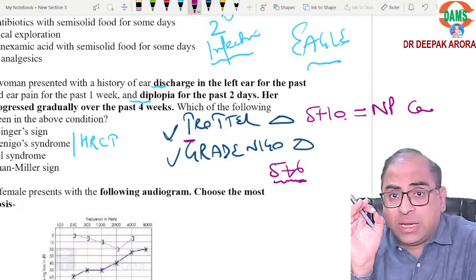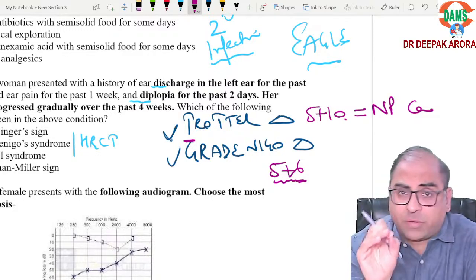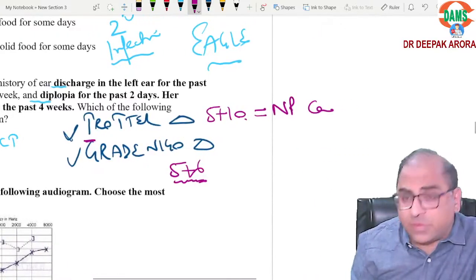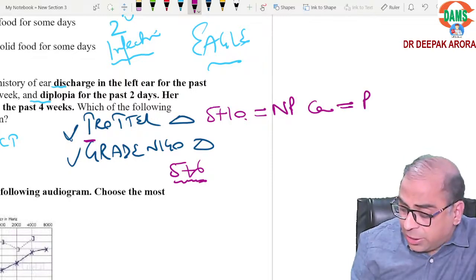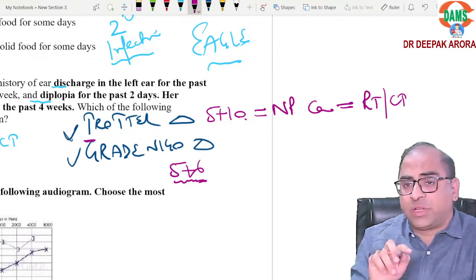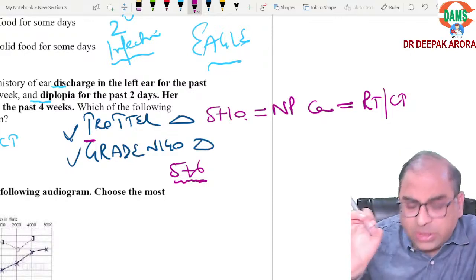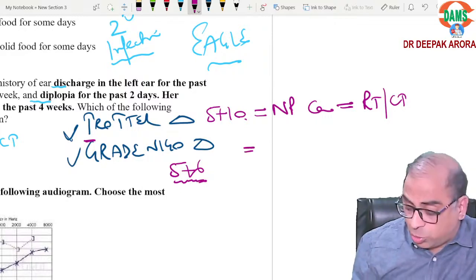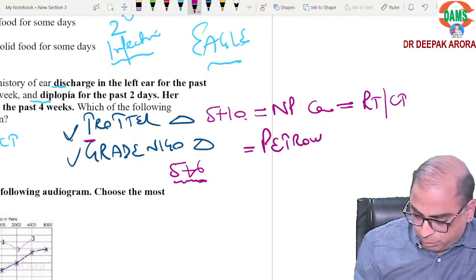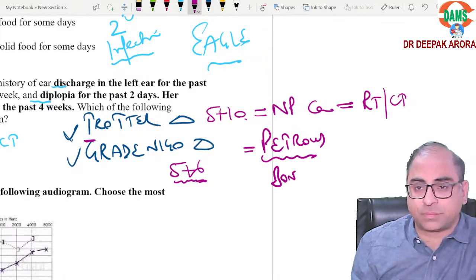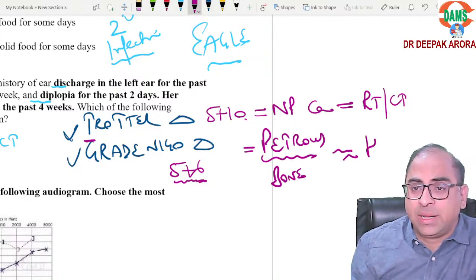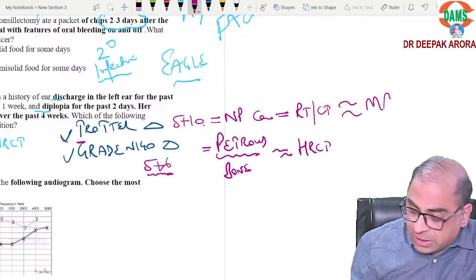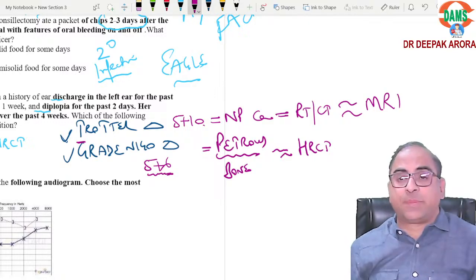So in your upcoming FMG exam, either they will ask you on Trotter's triad or they will ask you on the fossa of Rosenmuller. The last important point for nasopharyngeal carcinoma: treatment is radiotherapy plus chemotherapy. Angiofibroma is surgery, and nasopharyngeal carcinoma is radio plus chemo. We have to build up this concept. Gradenigo triad, 5th and 6th, is petrous bone involvement, and if petrous bone involvement, what will we do? HRCT. And in nasopharyngeal carcinoma, what is the investigation of choice? MRI. Just remember these two concepts.